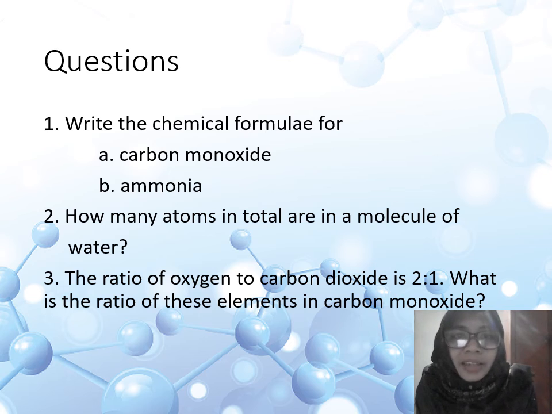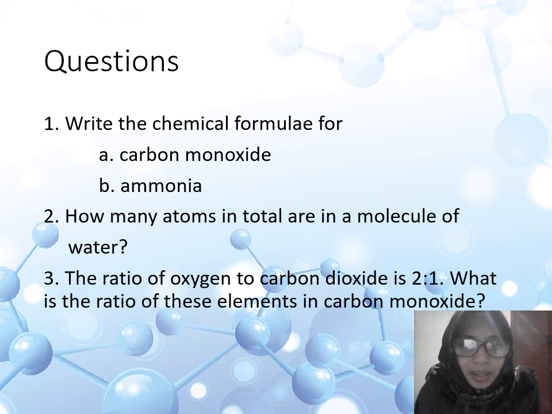First, write the chemical formula for carbon monoxide. Well, does anyone know about carbon monoxide? Carbon is C, and monoxide, oxide is O, mono is 1. So carbon monoxide is CO. And then next is about ammonia. Ammonia is NH3. Okay.